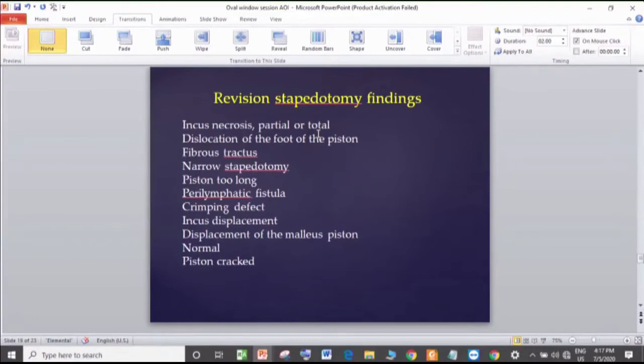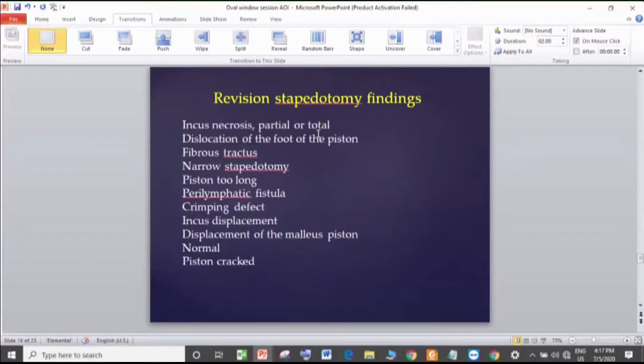Sometimes even an adequate length piston, which is placed in an angular way, not a straight piston, comes to the edge of the footplate and ultimately gets stuck to it. Unless it is short, it cannot come to the edge. That is why the hanging test is important in Ashim's technique. So the diameter of the fenestra is also important. If the diameter is too big, then with a perpendicular action, it can come to the edge.